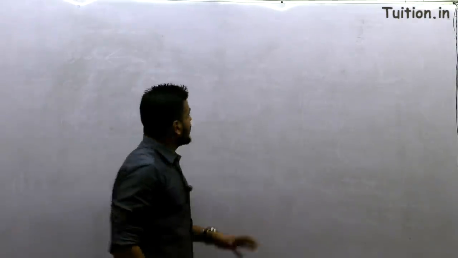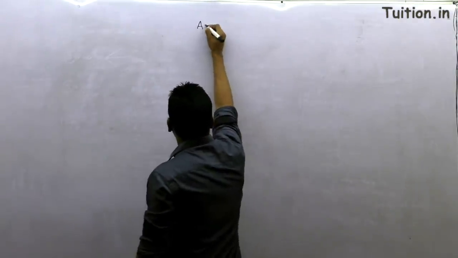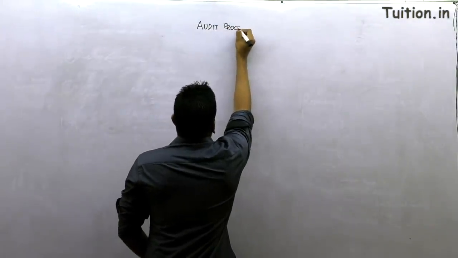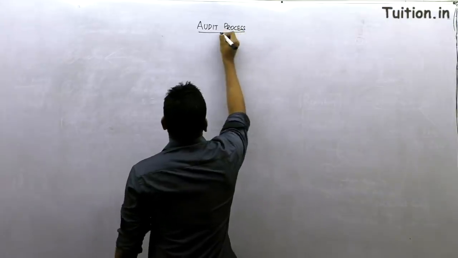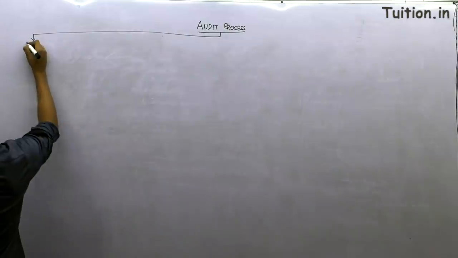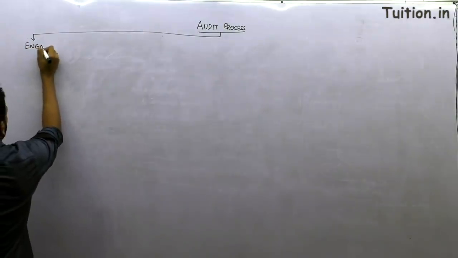So continuing back guys, let's look at the audit process. The 8-step audit process that I'm going to explain will help us understand almost everything here. So let's go with all the 8 steps, starting with the engagement of the auditor.